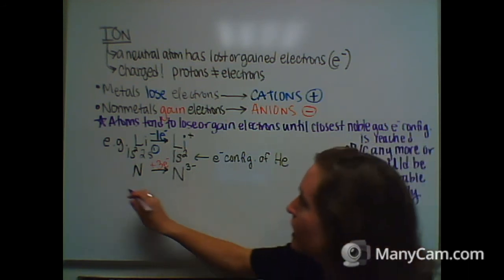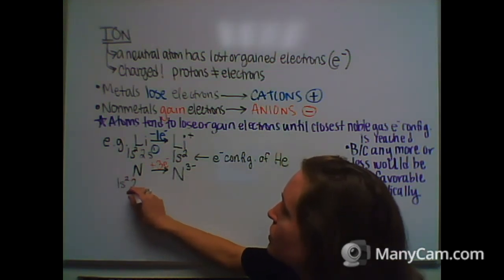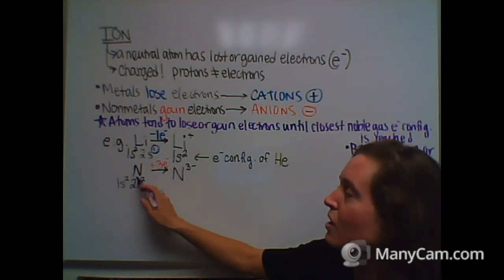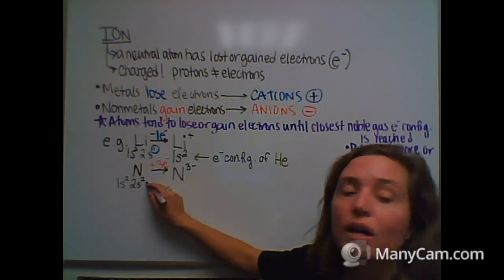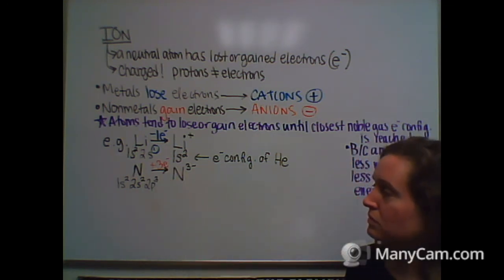Okay, so the electron configurations, let's illustrate this. 1s2, 2s2. Nitrogen has 7 electrons, right? So 2, 4, and then the other 3 electrons go into the 2p orbital.